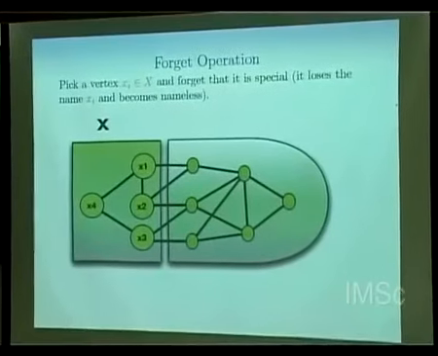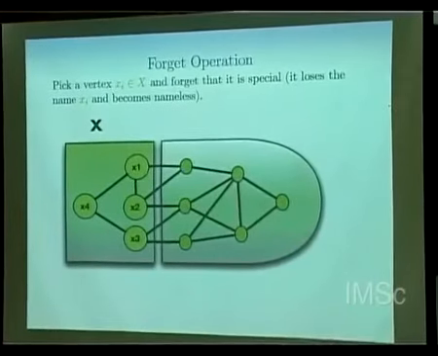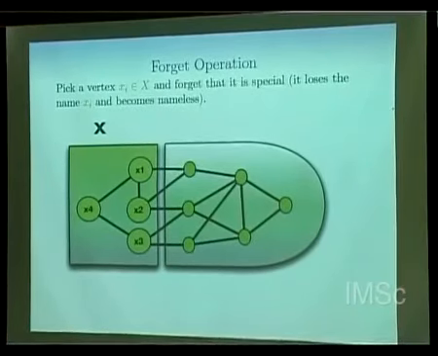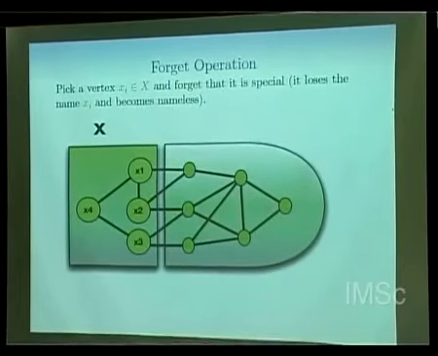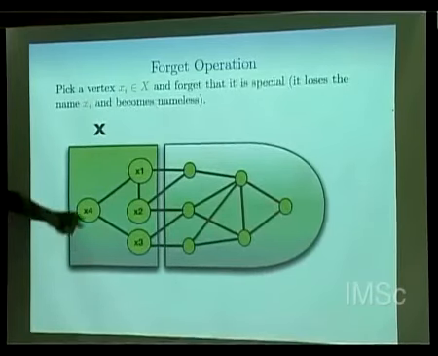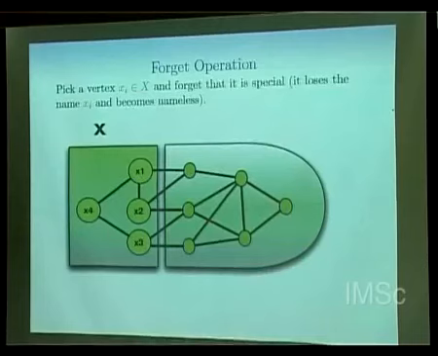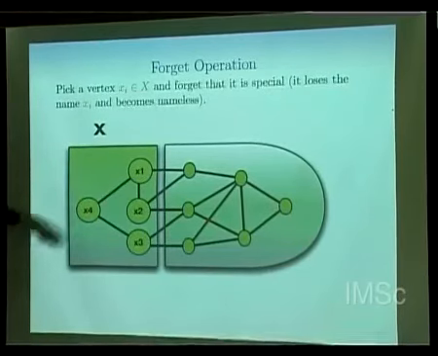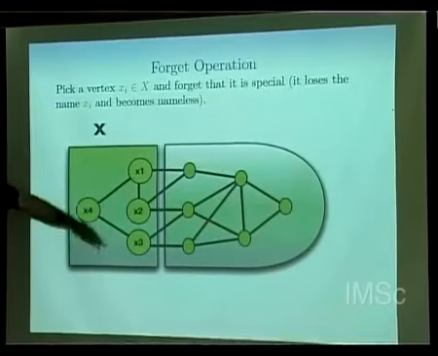Now let me introduce another operation on this boundary graph, which I call the forget operation. What is a forget operation? It's nothing. I have this guy and I want to forget someone. Forgetting someone means that I remove his special power. That is, I will not name him and remove him from the X. I will not treat him any differently.